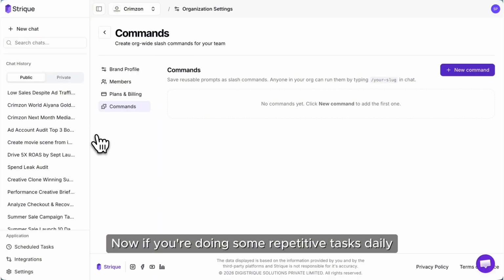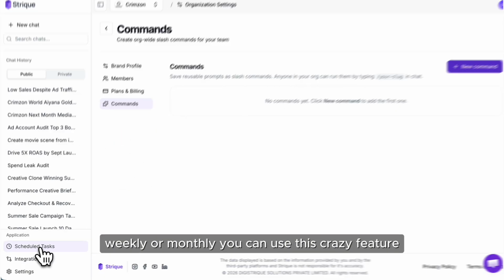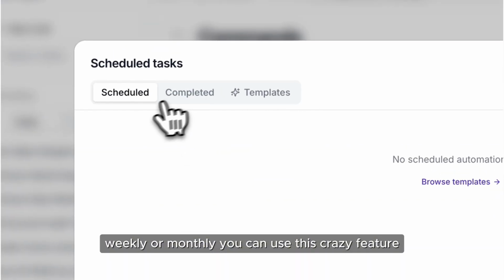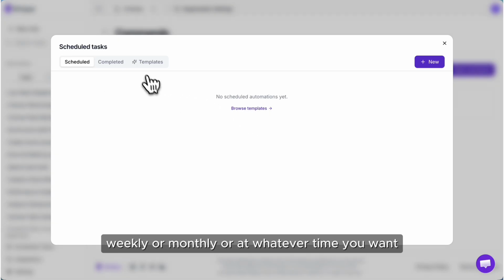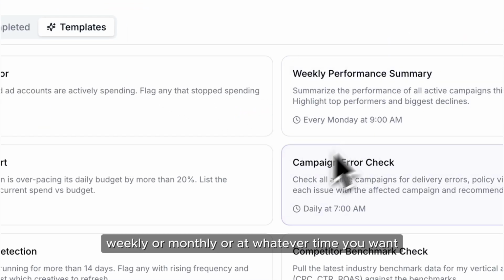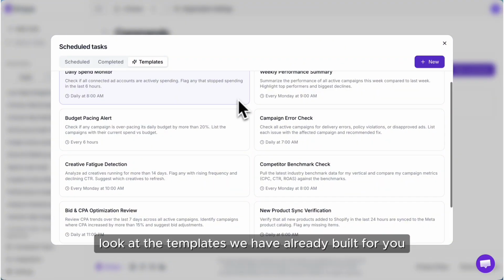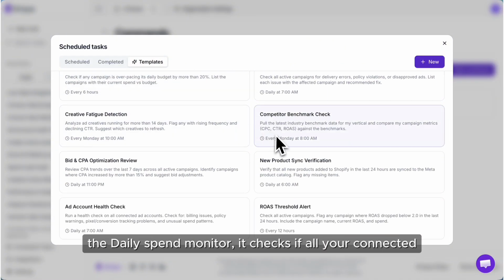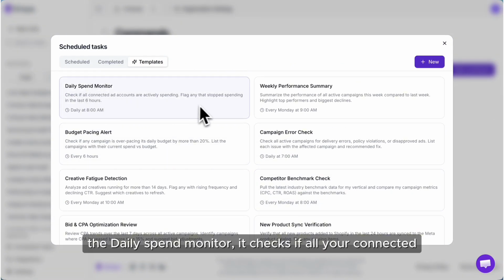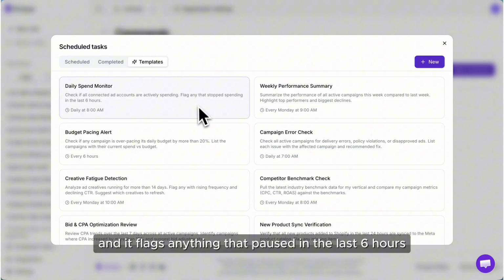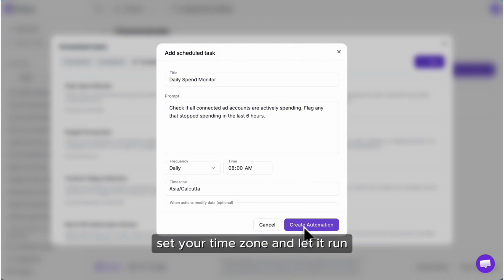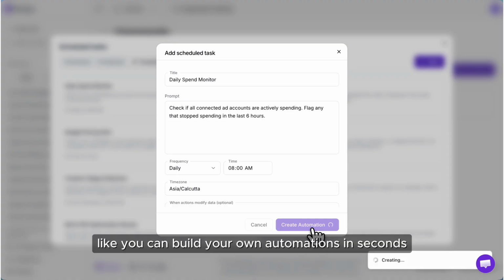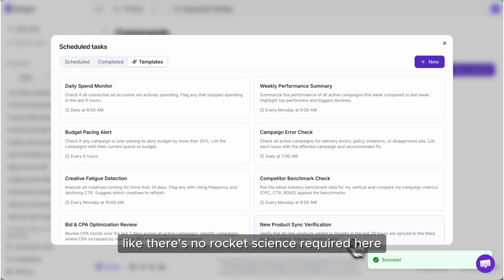Now, if you're doing some repetitive tasks daily, weekly or monthly, you can use this crazy feature which is called scheduled tasks. You can set an automation to run daily, weekly or monthly or at whatever time you want. Just click on scheduled tasks, look at the templates we have already built for you. The daily spend monitor checks if all your connected ad accounts are actively spending and it flags anything that paused in the last 6 hours. You just click it, tweak the prompt if you want, set your time zone and let it run. You can build your own automations in seconds. There's no rocket science required here.